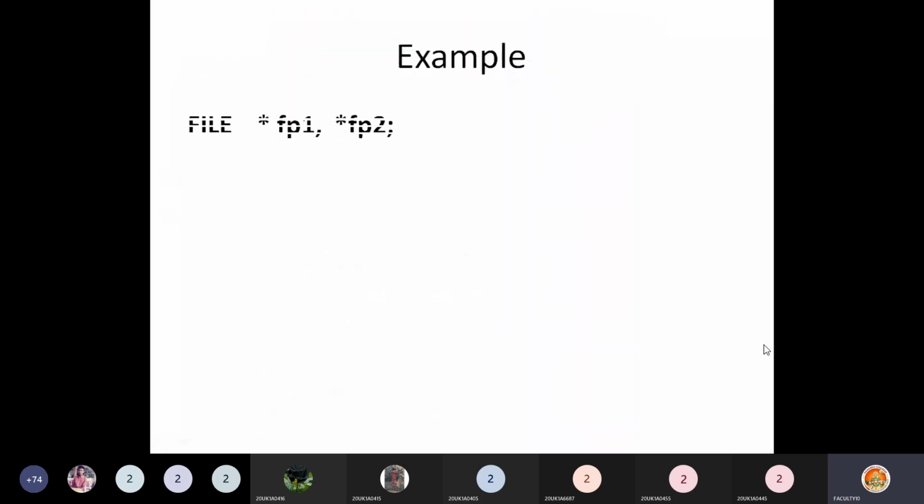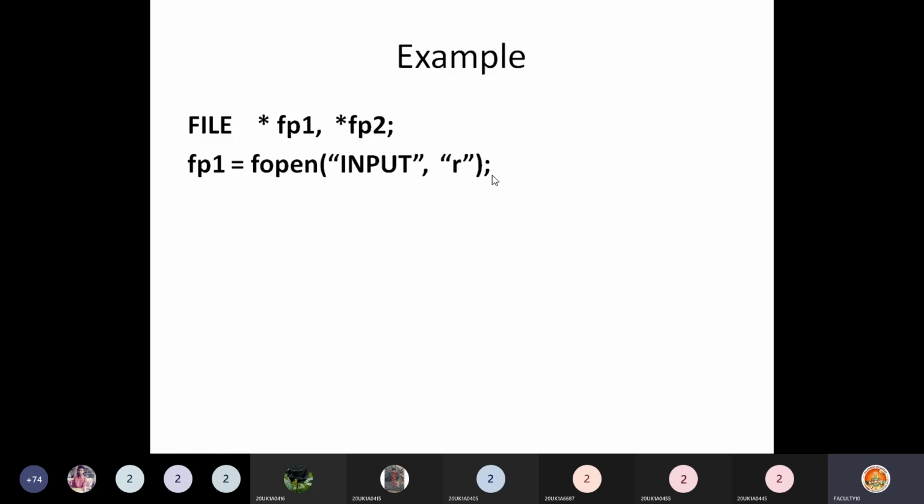Example, just see here. I have created two file pointers, star fp1 comma star fp2. What is the type of these pointers? File type. You have to define this type in capital letters, FILE. That is a predefined type. The compiler already knows its meaning. So the compiler understands that these two variables, fp1 and fp2, are two pointers of file type. We call them file pointers.